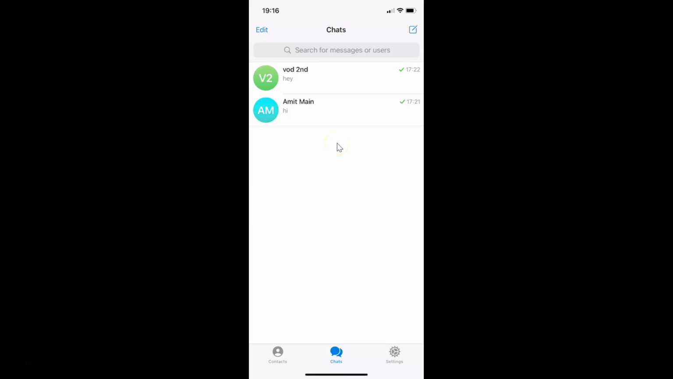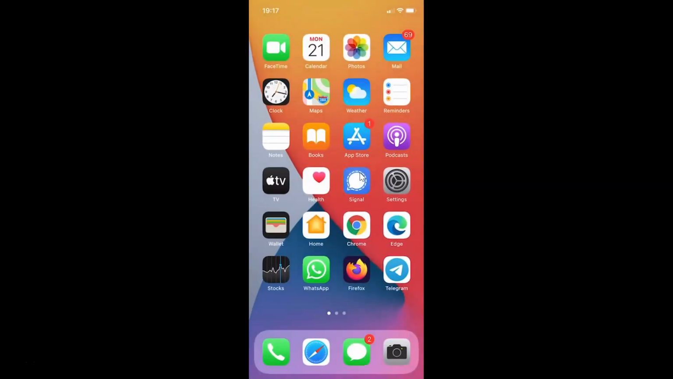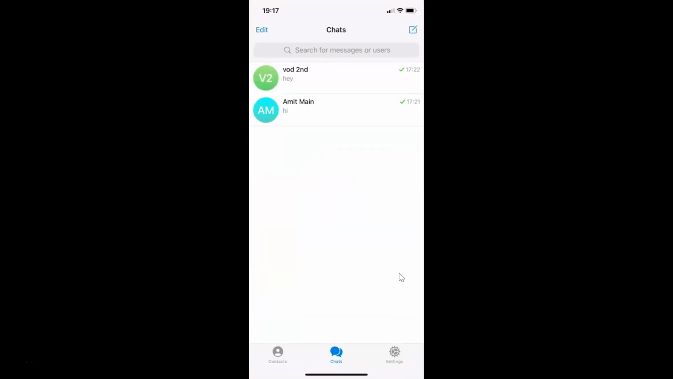Hi guys, in this tutorial I'm gonna show you how to log out from Telegram app on iPhone. So this is my Telegram app opened on this iPhone device. Let me show you. You can see this is my iPhone device. So I have this Telegram app opened. So I want to log out from this app.